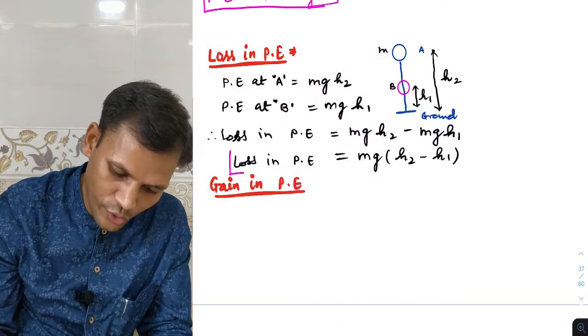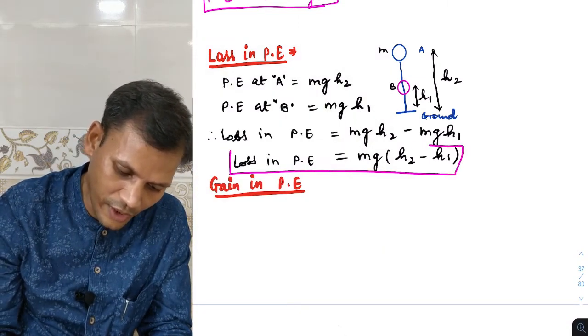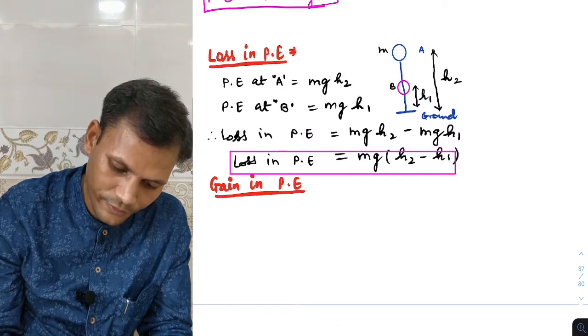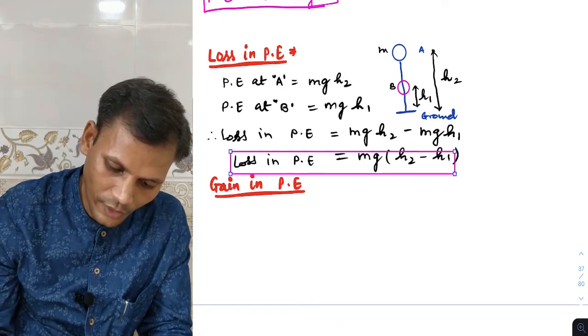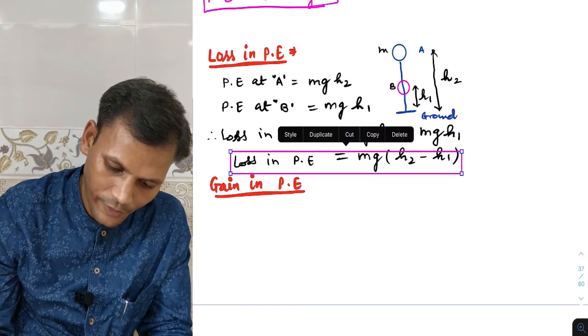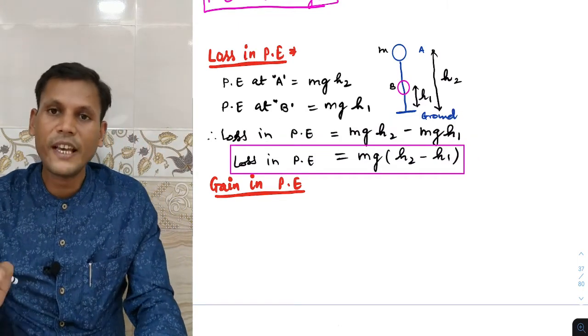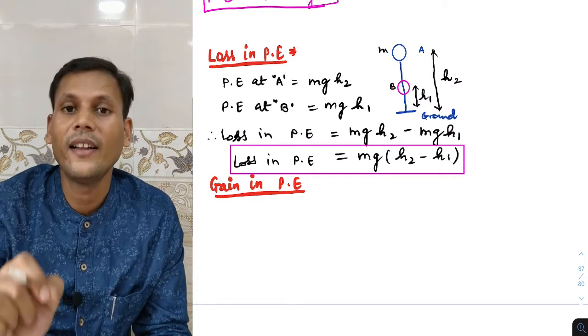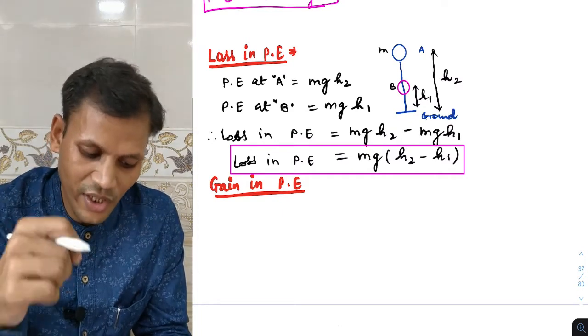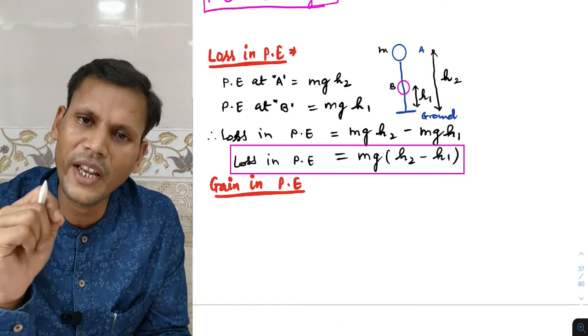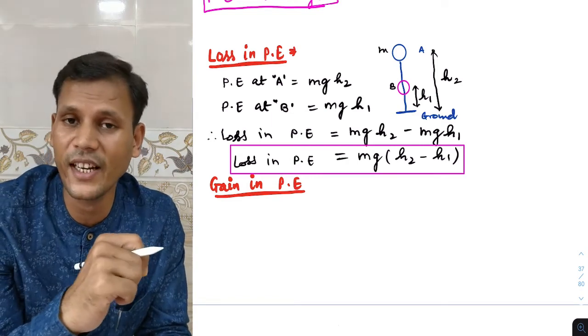mg(h2 minus h1), this term. So this is the final expression. Now, the same way we got the loss in potential energy, we can get the gain in potential energy.